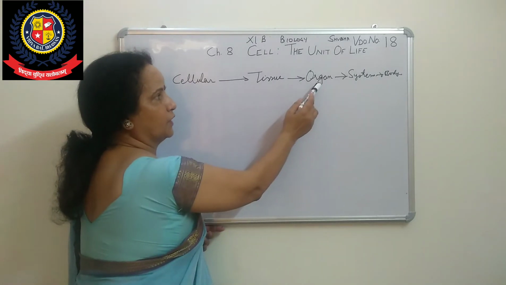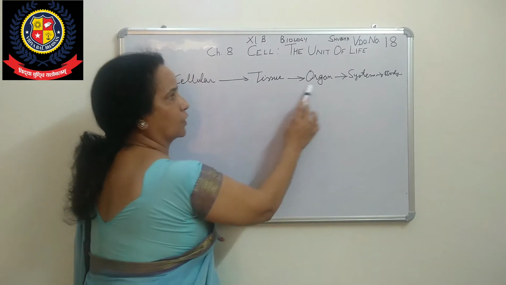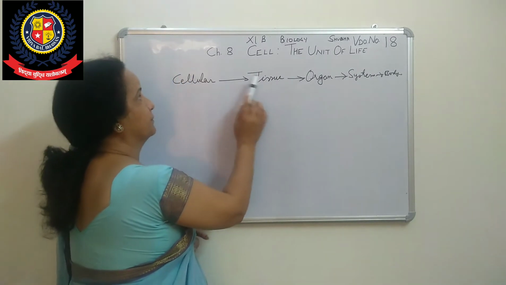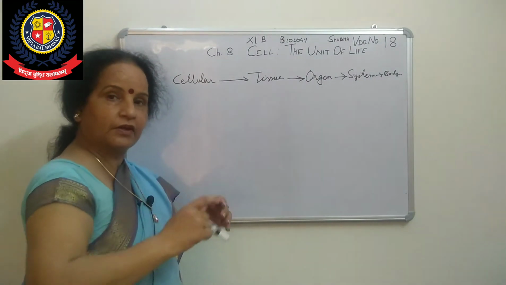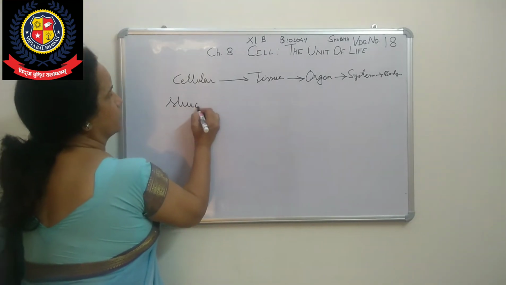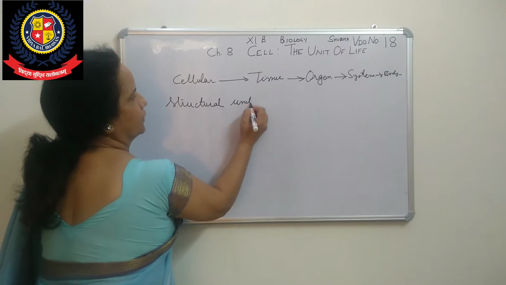So tissue is made up of cells. Organ is made up of tissue, and tissue is made up of cells. All these organizations and complex structures are made up of cells, right? So we can say cell is the structural unit of life. Cell is called the structural unit of life.